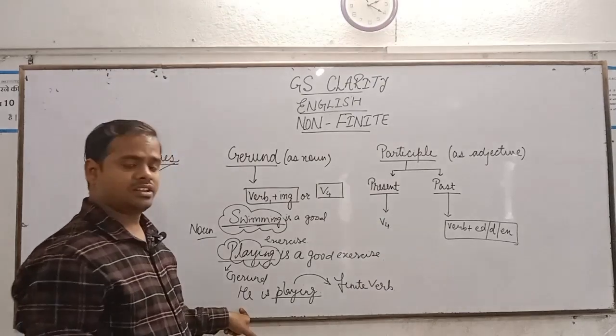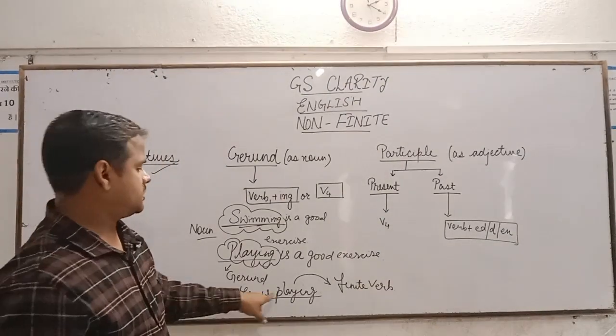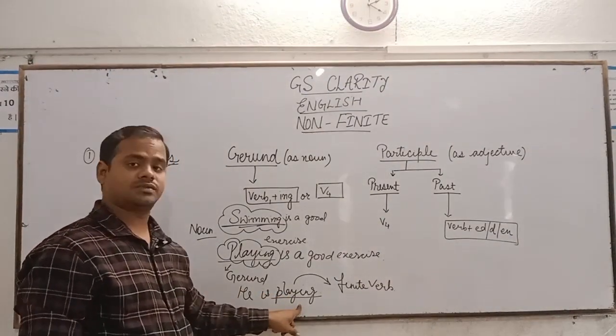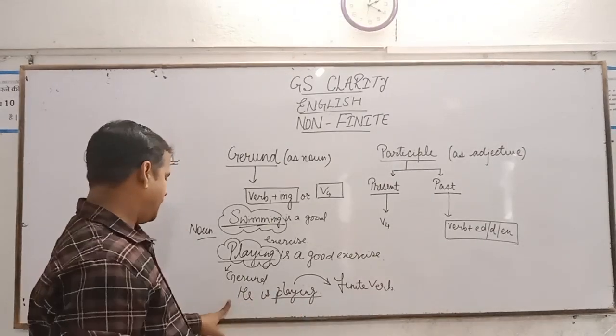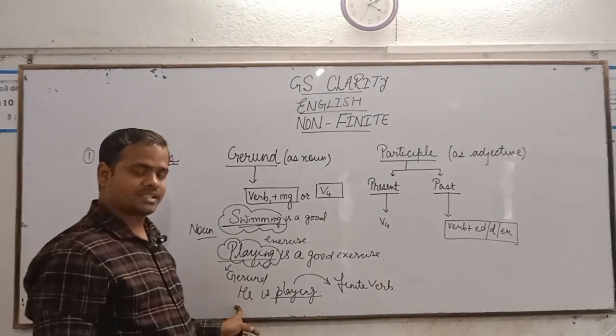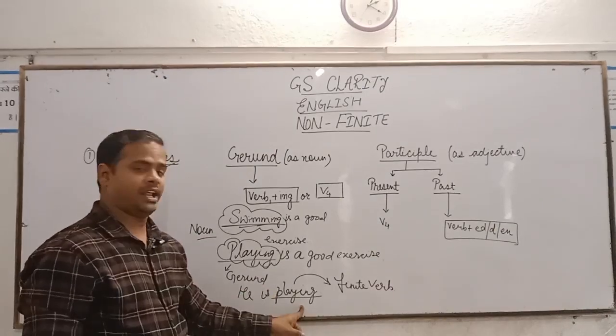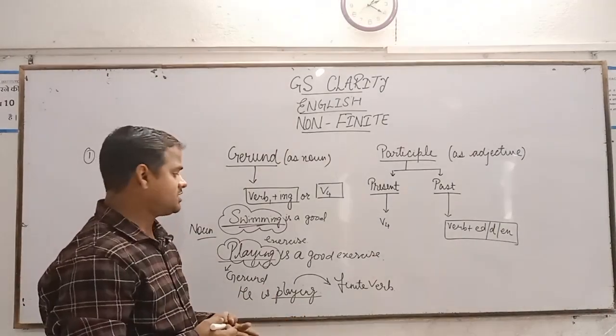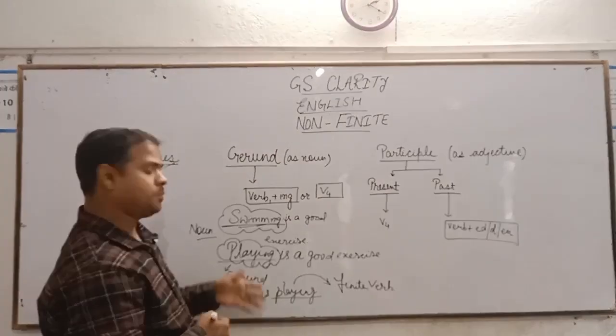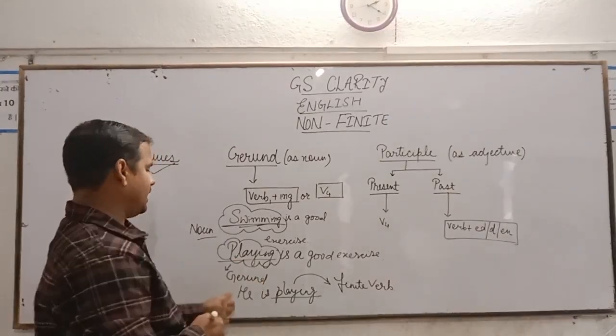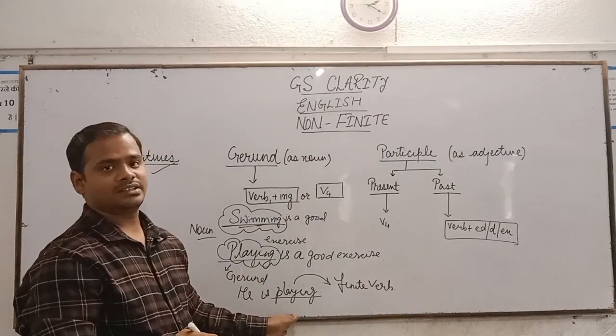If we change the number or person, the change will take place in this verb also. For example, if we have written in present continuous, he is playing, that is good. But if we change it to past tense, then I can say he played, she played.